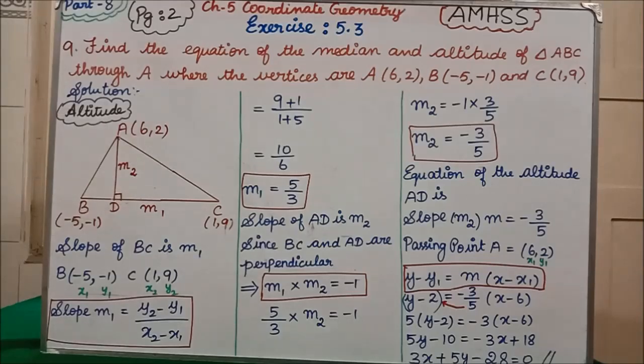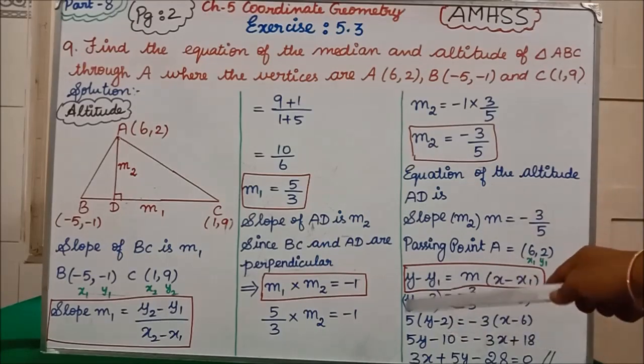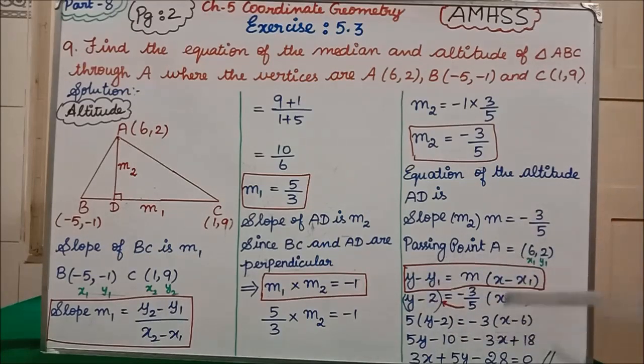Then take this 5 inside to each term. 5 into y is 5y, 5 into 2 is minus 10, equal to minus 3 into x is minus 3x. Minus into minus is plus, so 3 sixes are 18. Clear? I have told you in the previous problem itself, write the x term, then the y term, then only the constant. See, since our x term is negative, we'll bring this term to the left hand side.